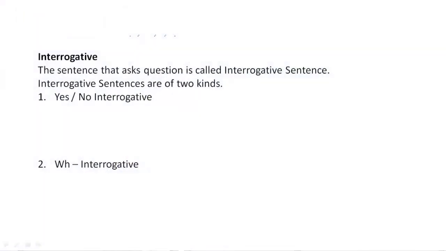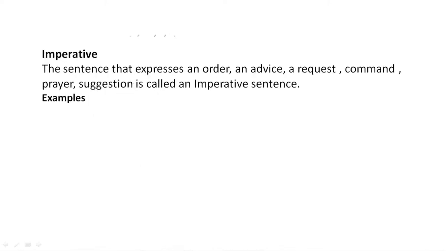Yes-no interrogative begins with an auxiliary verb and ends with a question mark. Very good. And WH interrogative begins with a WH word and ends with a question mark. So if there is a question mark at the end of the sentence, we can say that it is an interrogative sentence. Okay, next.